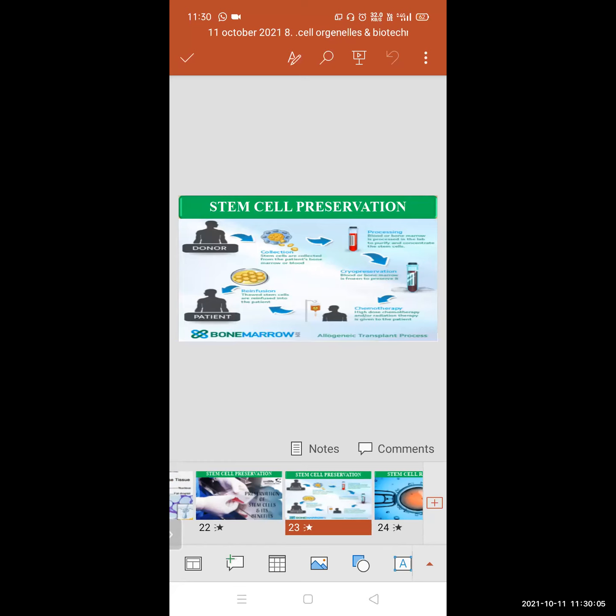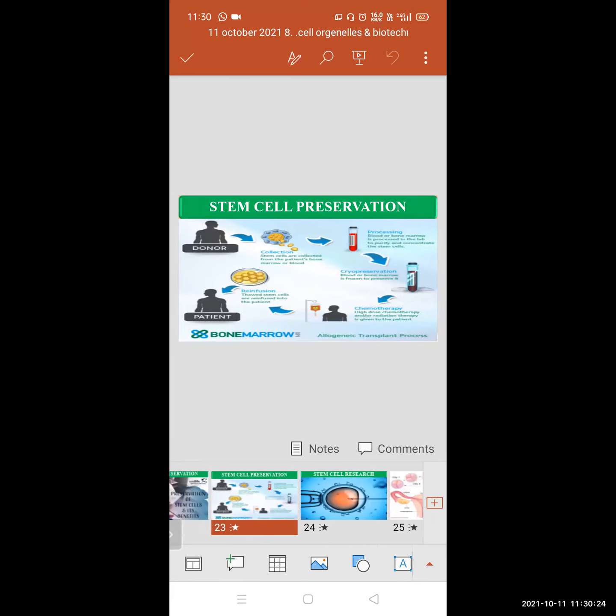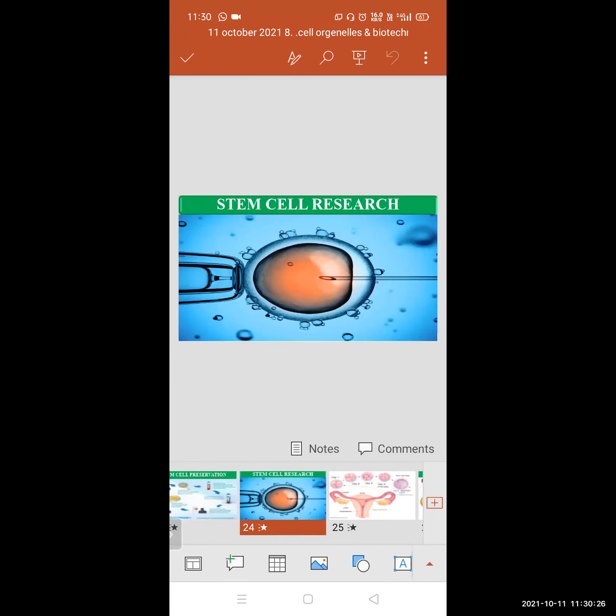It is done in sterile wells. They are carefully collected from sources like the cord blood or the red bone marrow. So stem cell preservation is very, very important.